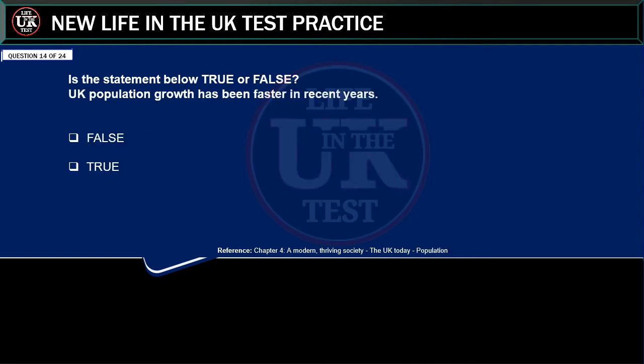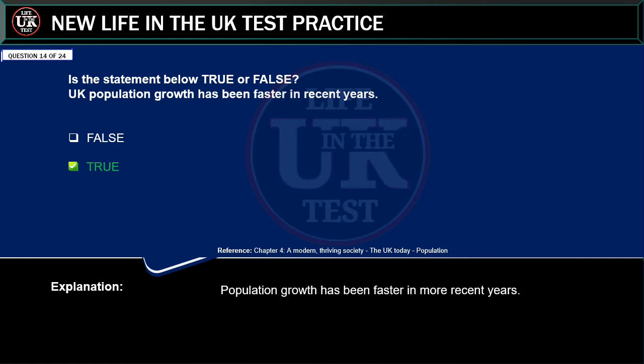Is the statement below true or false? UK population growth has been faster in recent years. False. True. Correct answer: true. Explanation: population growth has been faster in more recent years.